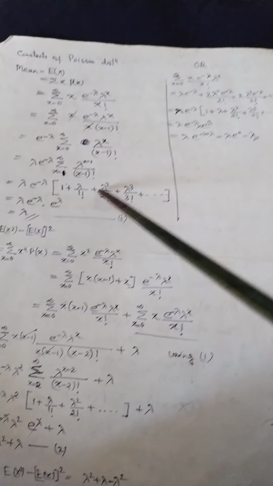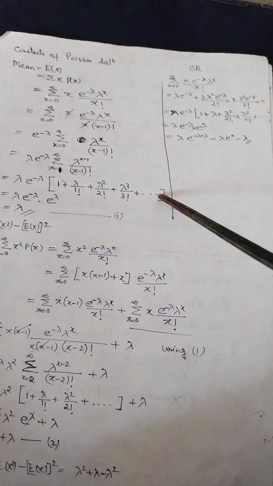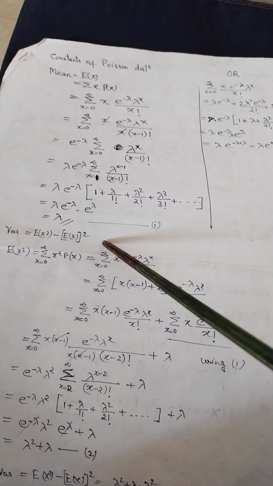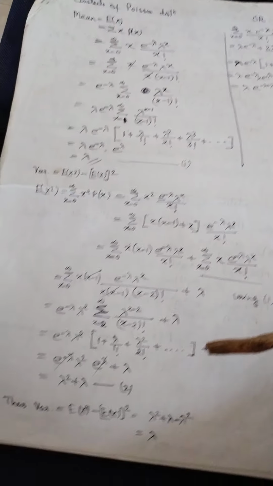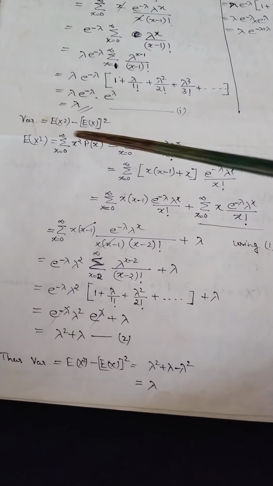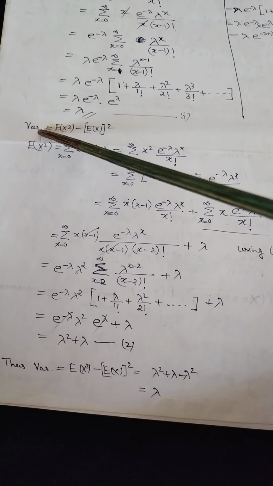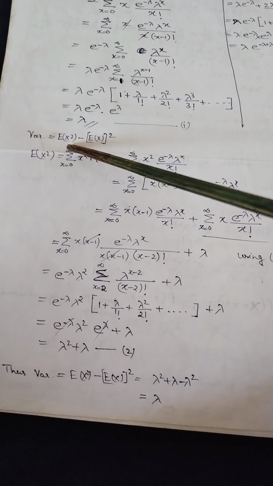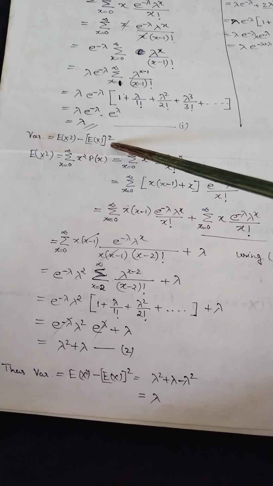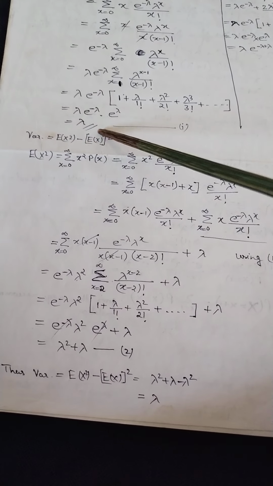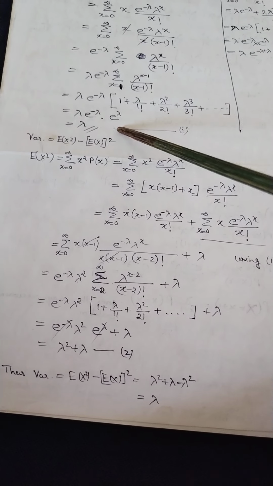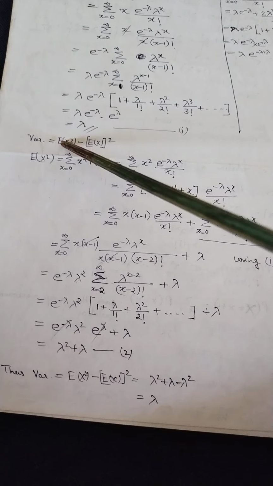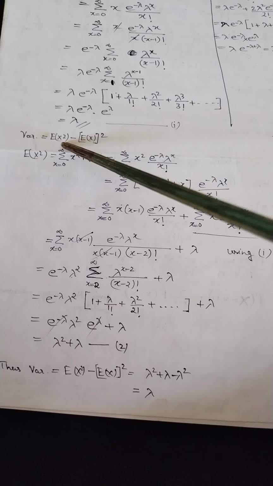Okay, so that is how we find the mean of the Poisson distribution. Now let's come to the variance. As we know, variance is the expectation of x square minus the square of the expectation. We have done this part above, so E of x we know, which is lambda. Now we need to find only this part, which is E of x square.